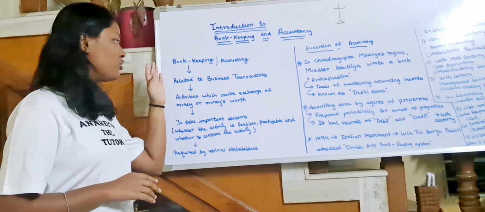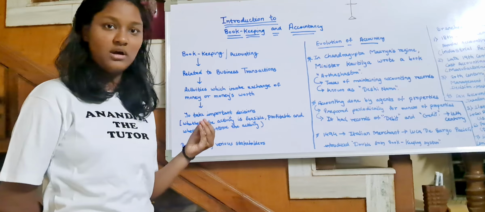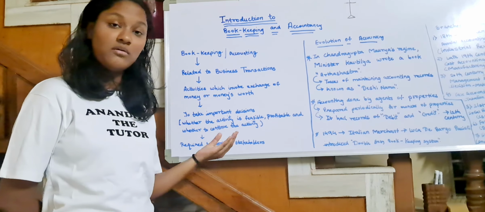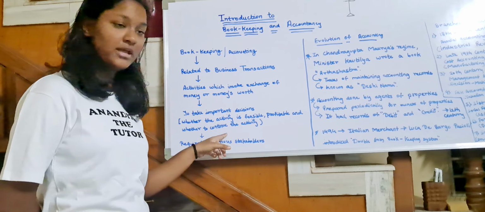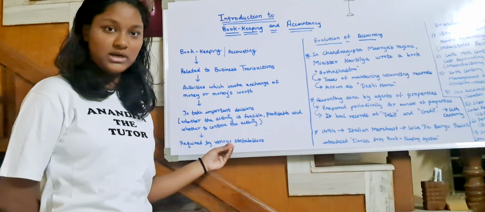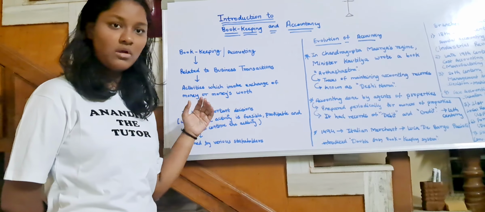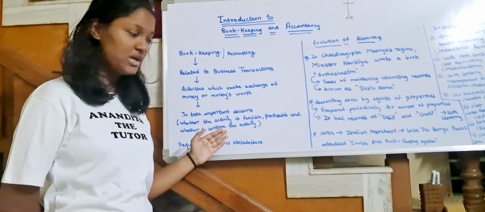Here, why is this done? It is done to take important decisions. Now, what decisions are taken? Whatever activities we conduct, if those are feasible, if they are profitable, whether to continue these activities or not, those important decisions are taken with the help of accounting. Okay.